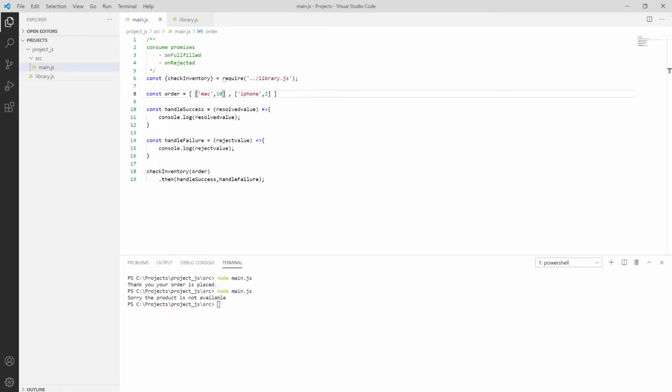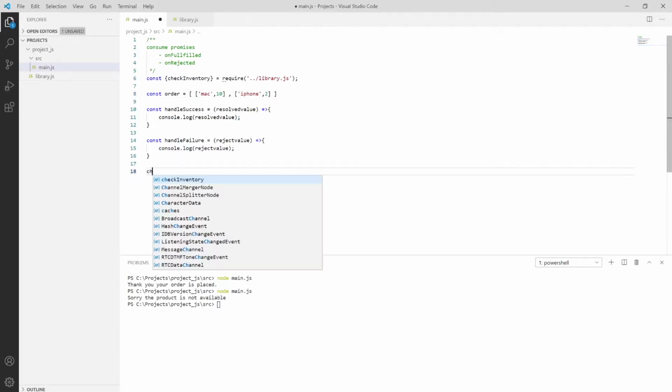Instead of passing both handlers, we can pass the resolve value in the .then method, and the reject value in the .catch method. So how can you put that? Say we are passing .then over here, we can pass it in such a format.